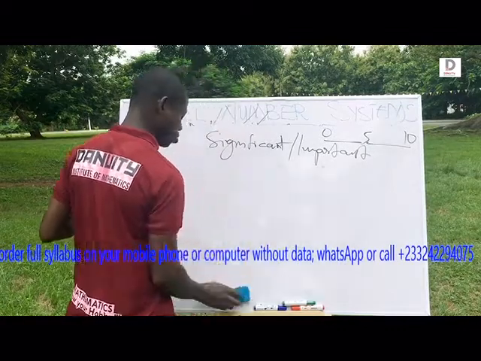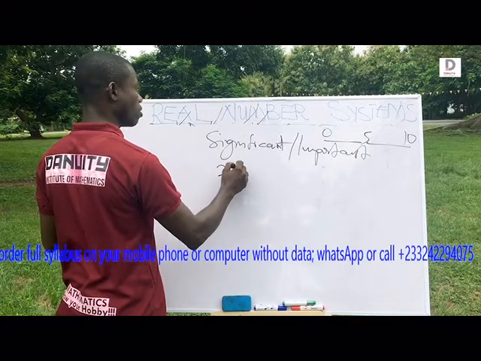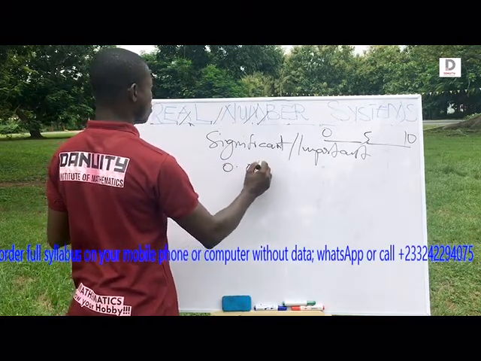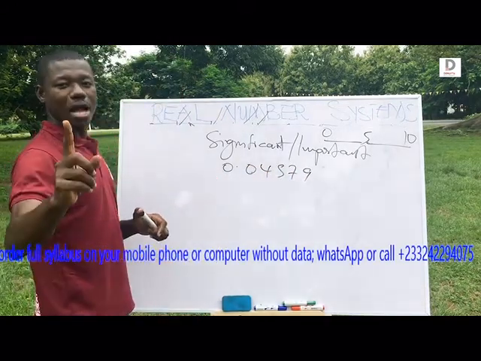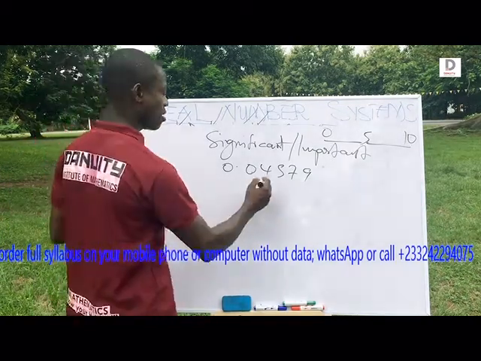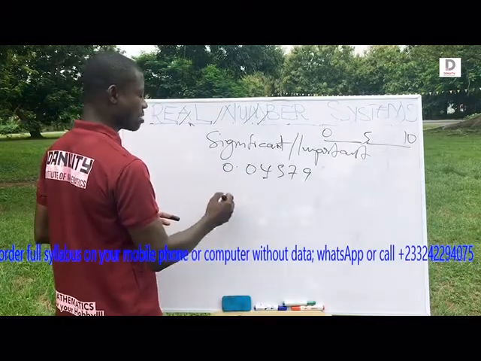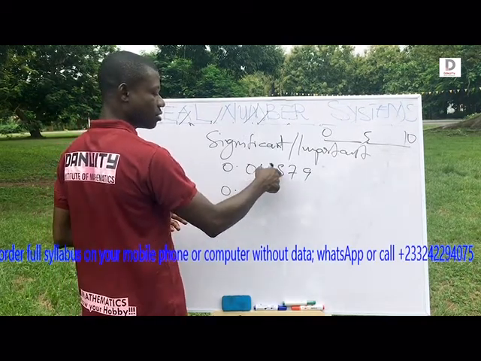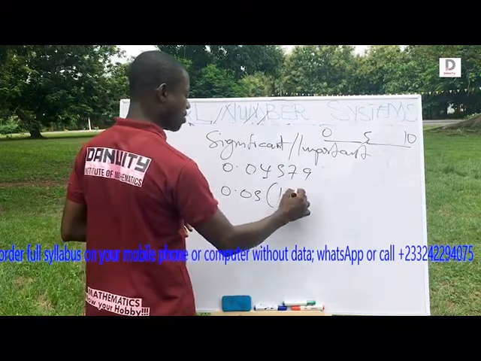Round the following numbers to significant figures. So maybe 0.04579 to one significant figure. One significant. So what is the one important figure here? It's 4. You don't count these zeros. They are not important because they come before the counting number. So the answer will be what? 0.04. But it's the next number to round. So if you round, it becomes what? 5. So the answer is one significant figure.